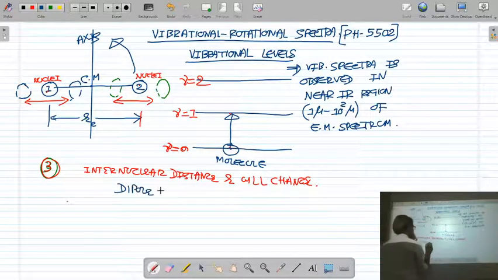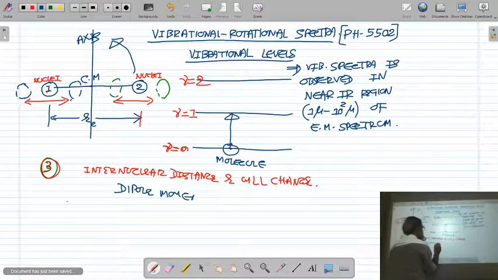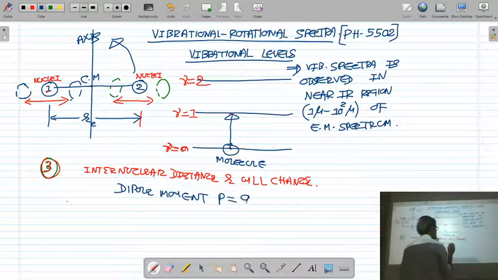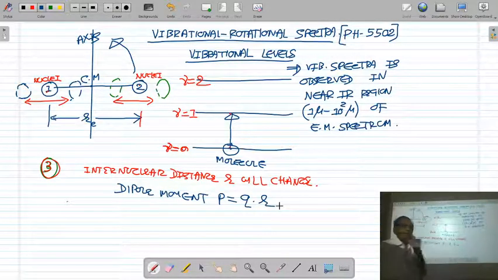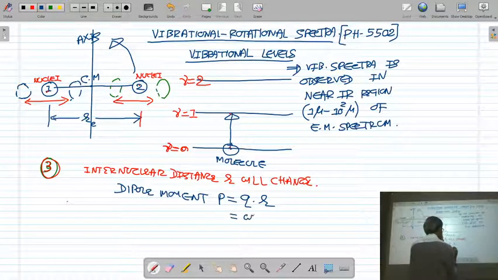Dipole moment P is equal to charge into distance r. If r is going to change, the dipole moment will change.